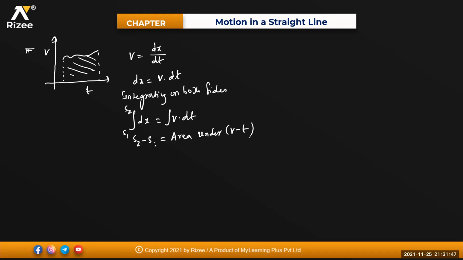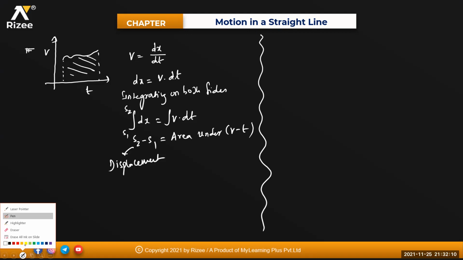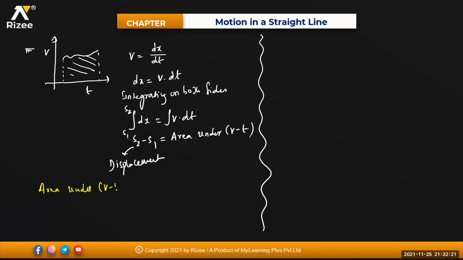So this will become s2 minus s1, which is nothing but displacement, not the distance. Make sure of that. Area under velocity versus time graph will always give me what, beta? Displacement. Is it clear? Area under the vt graph gives displacement.